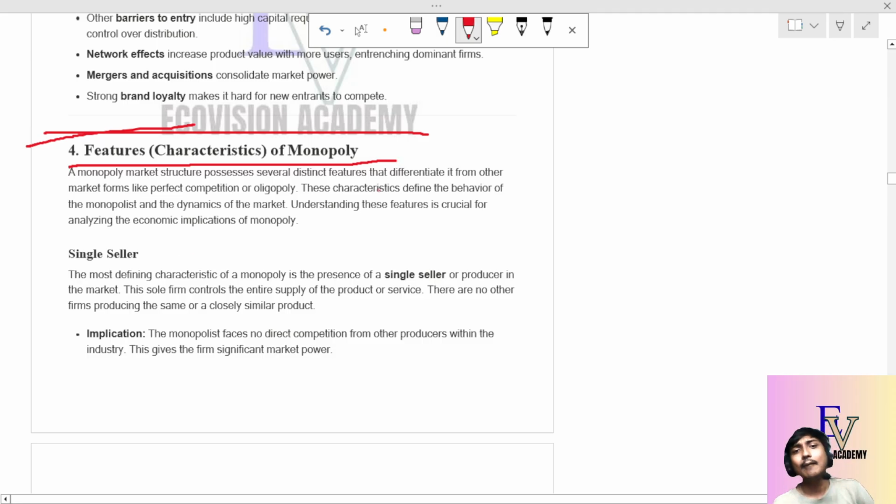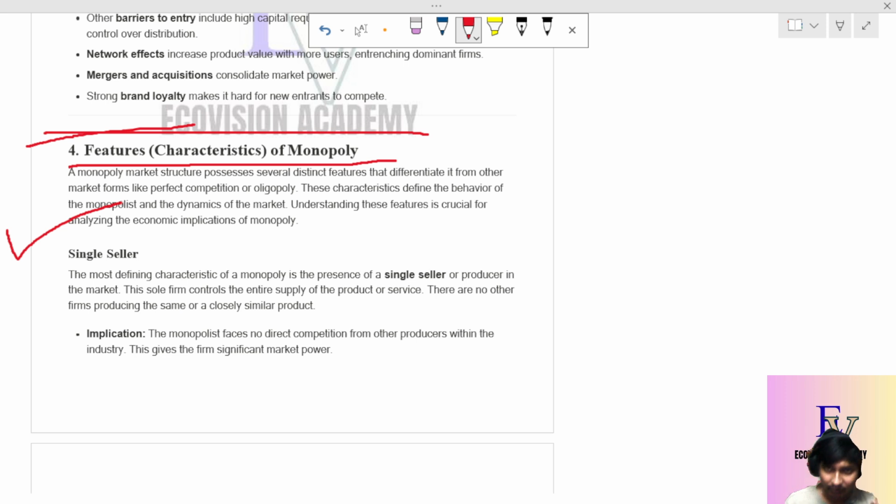First of all, a monopoly market has several distinct features. The most important feature is that it is a single seller. In case of a monopoly, there is only one seller and many buyers. I talked about Indian Railways. Indian Railways has a lot of buyers, a lot of services it is producing. But Indian Railways is the only seller. It is the only one producing the service, no one else.